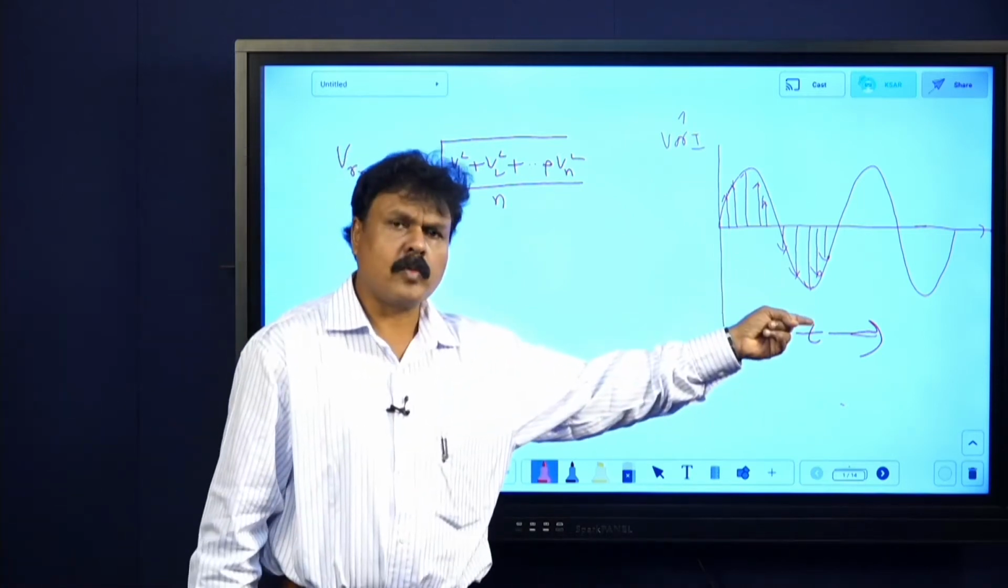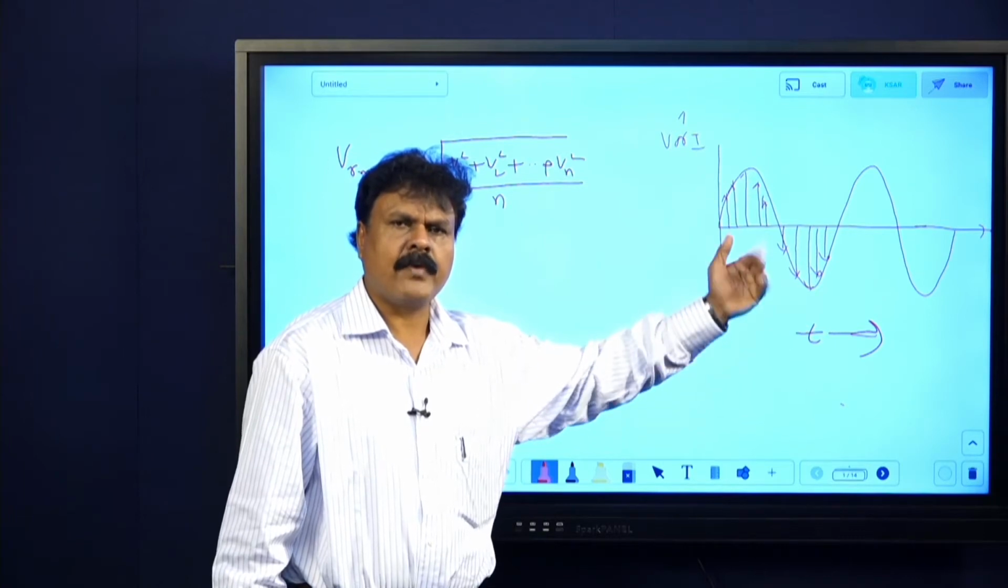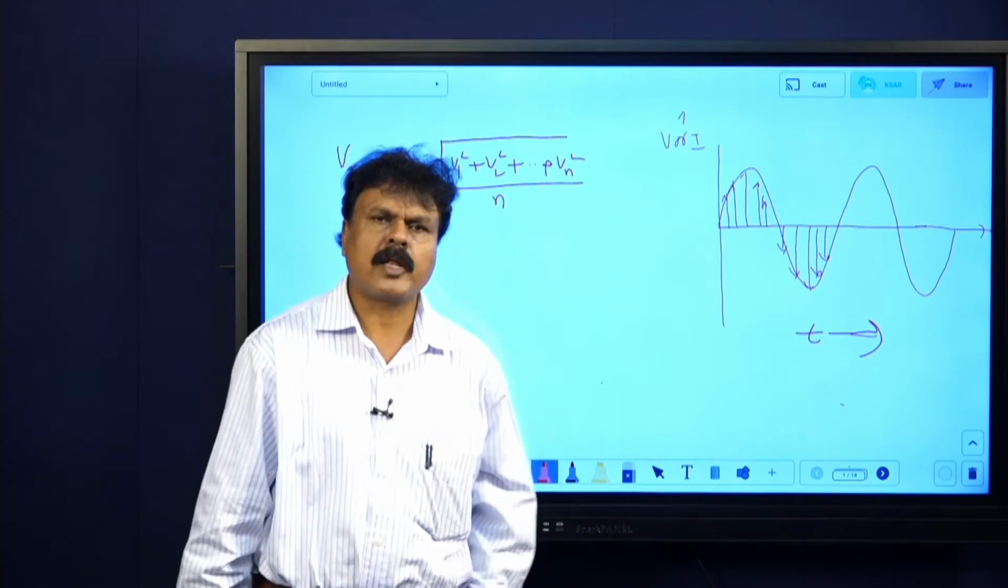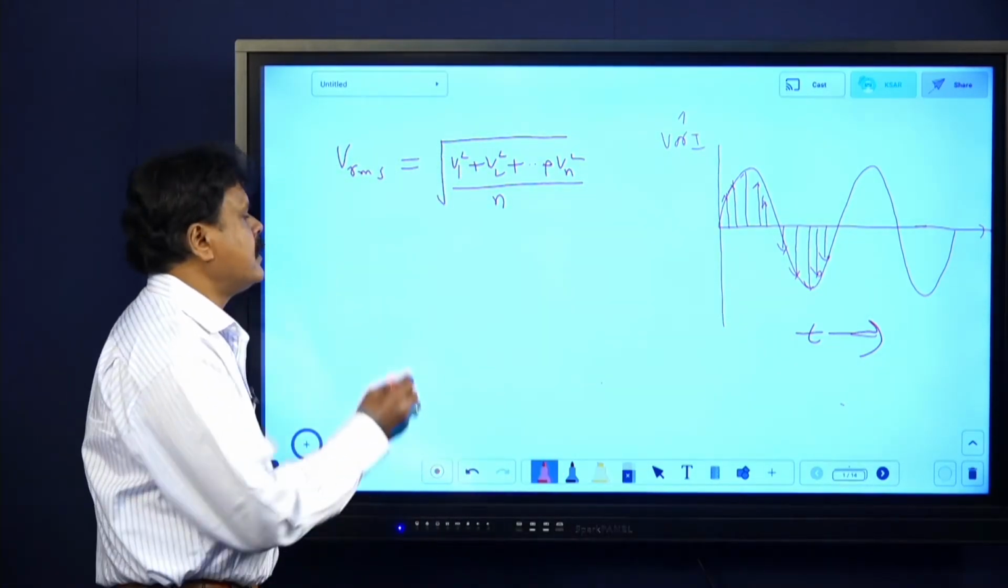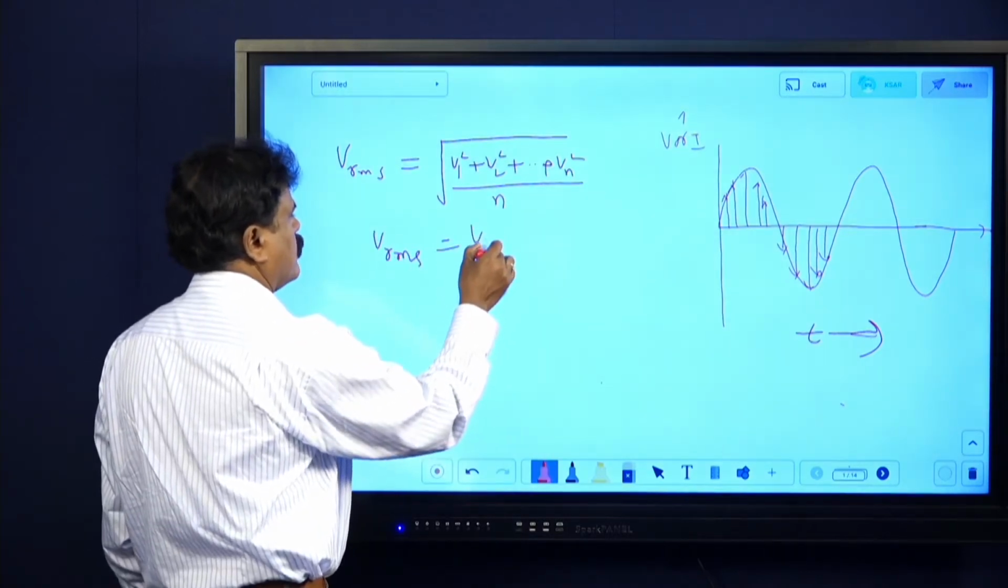Here a complete cycle can be taken, because this is V1 and minus V1. V1 square plus minus V1 square is V1 square. Totally you can take it. Even if it is minus, because we are taking the square, we get it. VRMS we will get as V naught by root 2.